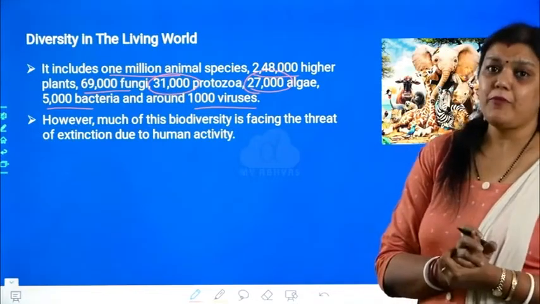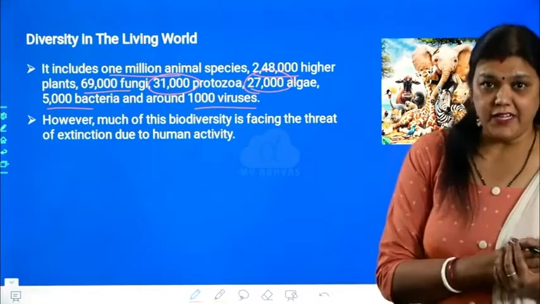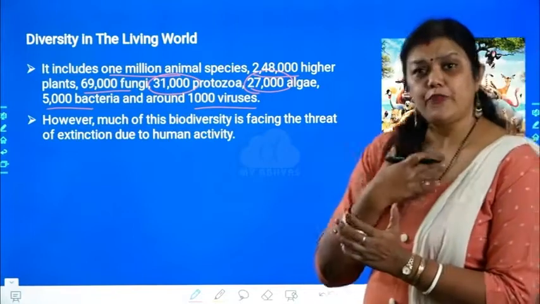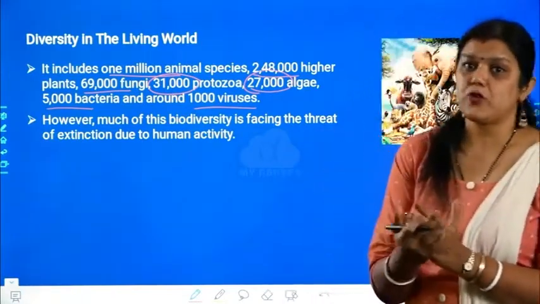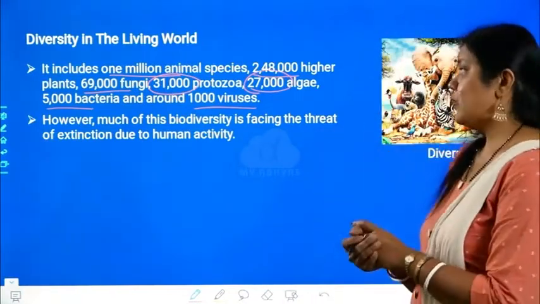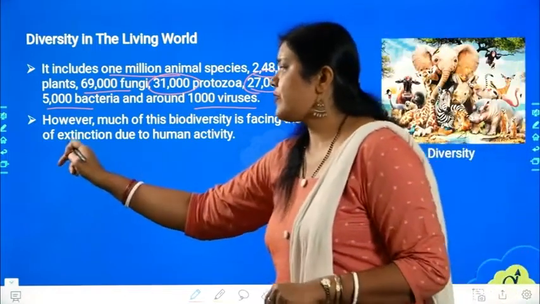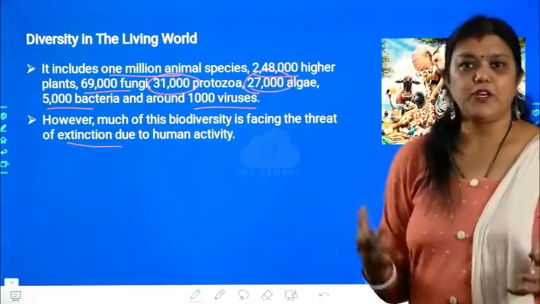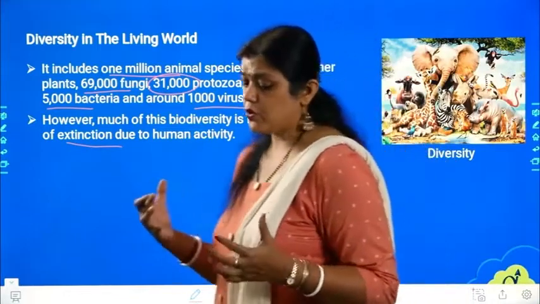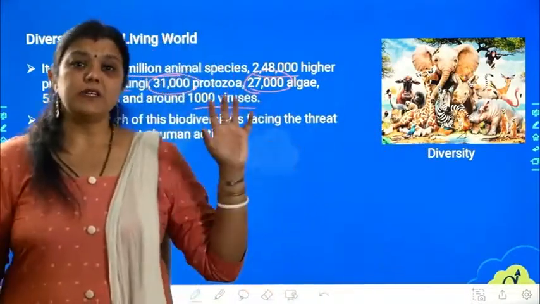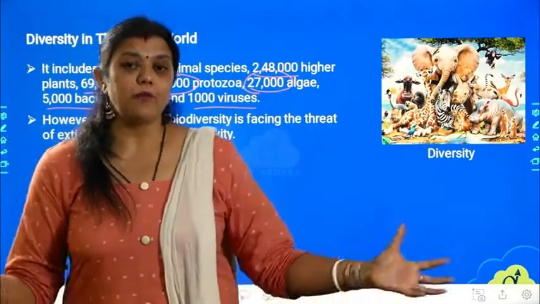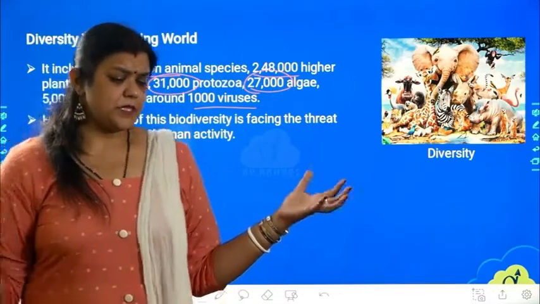Though due to some of our human bad activities or some of the needs of human beings, we are actually destroying some of the animals. So there are some organisms which are facing extinction due to human activity. We humans have grown in number. That means the human species itself has become more and more compared to so many other species.